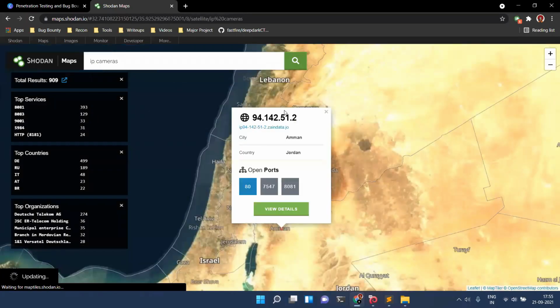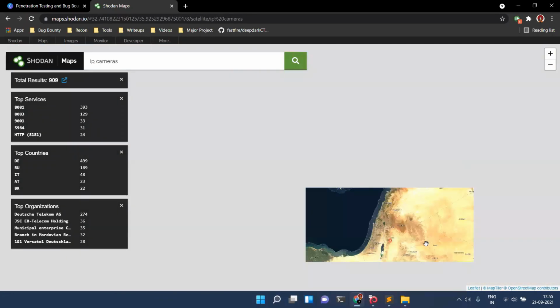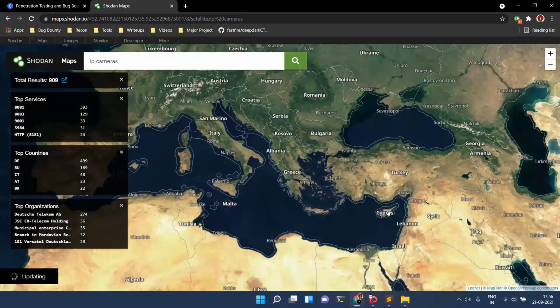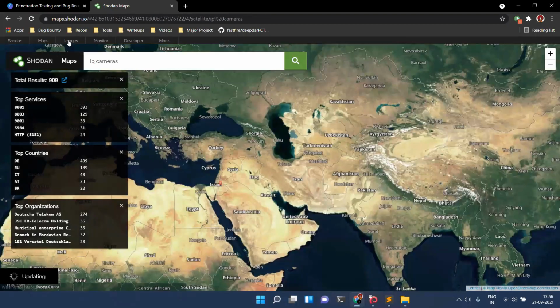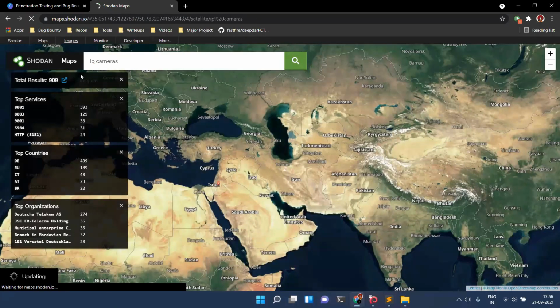see, this is the IP address. So you will be able to see IP cameras all over the map. This is a paid feature, but if you use an EDU ID, you will get it for free. Another paid feature. Okay, this thing came right now. It was loading. Another paid feature is images.